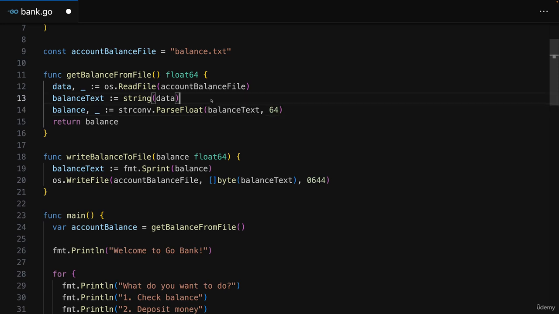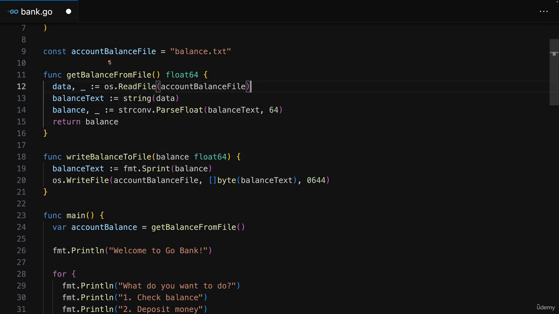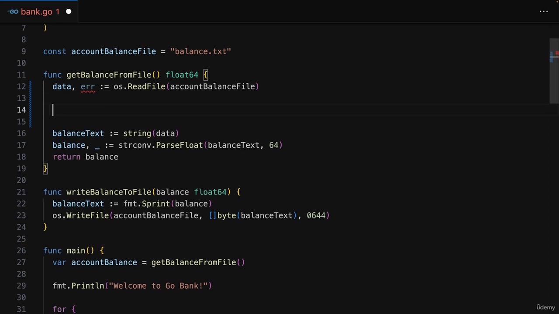Instead, for operations that could fail, it is quite common that functions return such an error thing as a second value. And that's the value we can accept and store as a second value here when calling that function. So here I'll store it in an error variable. And what you then typically do in Go is you add an if check, where you check if error is not equal to nil. Now, nil is a special value in Go.